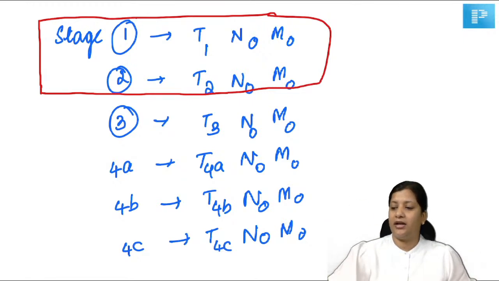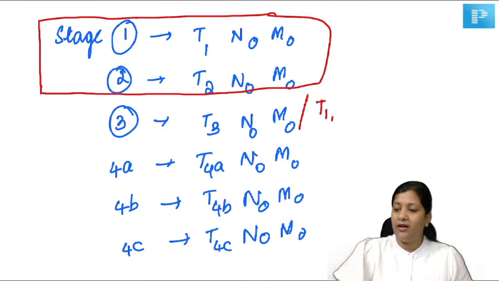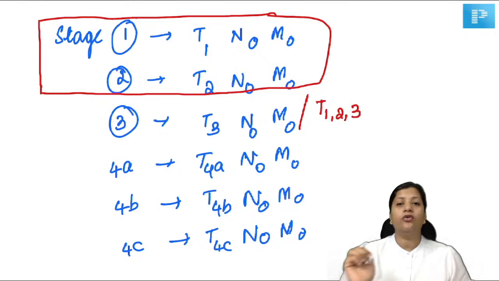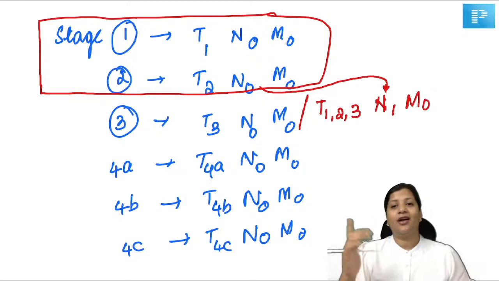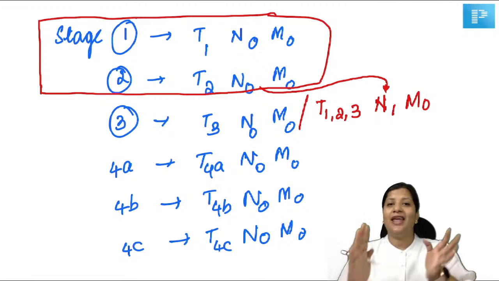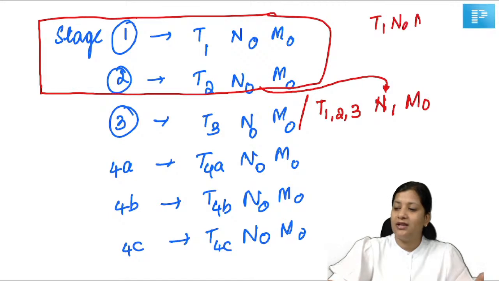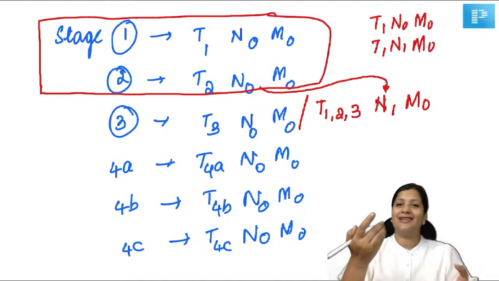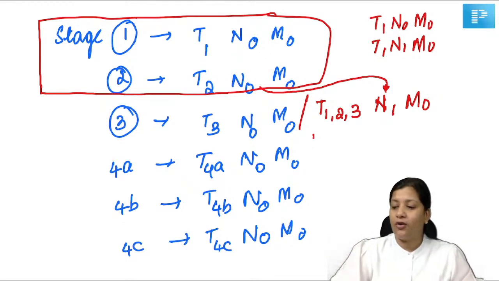Now stage 3, how can we write? Stage 3 is T3 N0 M0, or it can be anything. It can be T1, T2, but max it can go to 3. It cannot go beyond 3. But what is happening to N stage? N0 is becoming N1 M0. So if it is T1 N1 M0, it is stage 3. But if it is T1 N0 M0, stage 1. So now you understand the difference. If somebody asks you what is T1 N0 M0, stage 1. But if they ask you T1 N1 M0, then the stage shifts to stage 3. So this is clear. Now let's do for T4A.